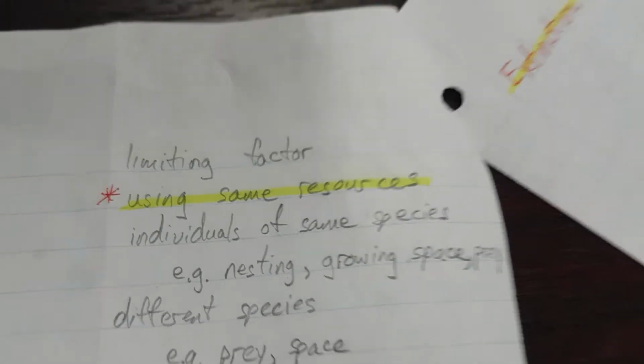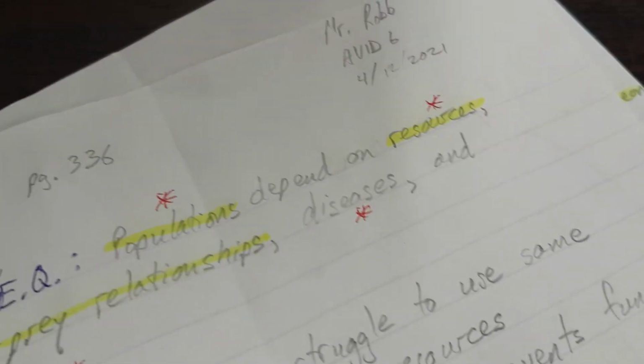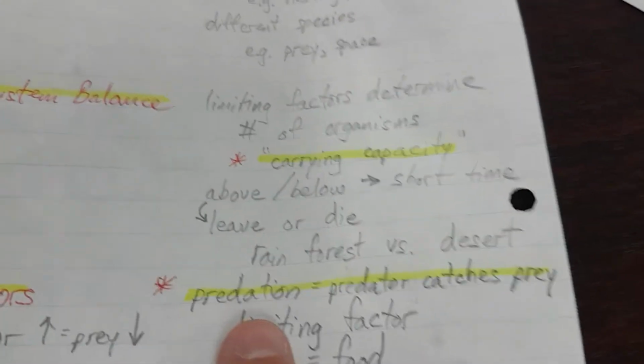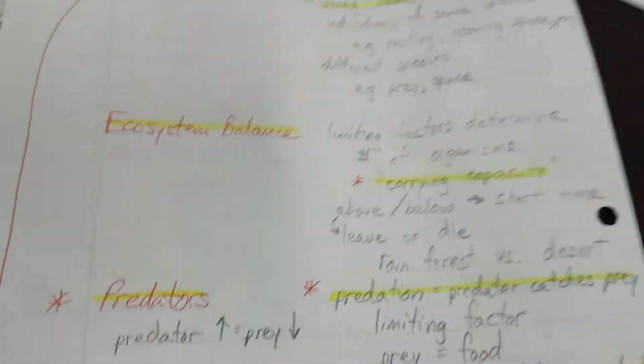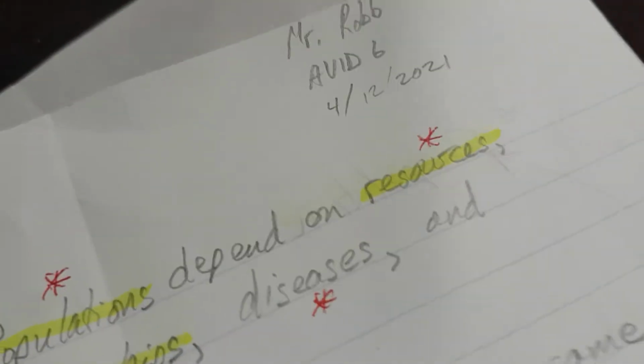Let's see, ooh, there's competition. Remember where it said competition, right over here, competition. Competition, what does it mean? Using the same resources. Carrying capacity, that's the same as populations depending on resources. Predator-prey relationship, predation, diseases. Okay, remember there's diseases.